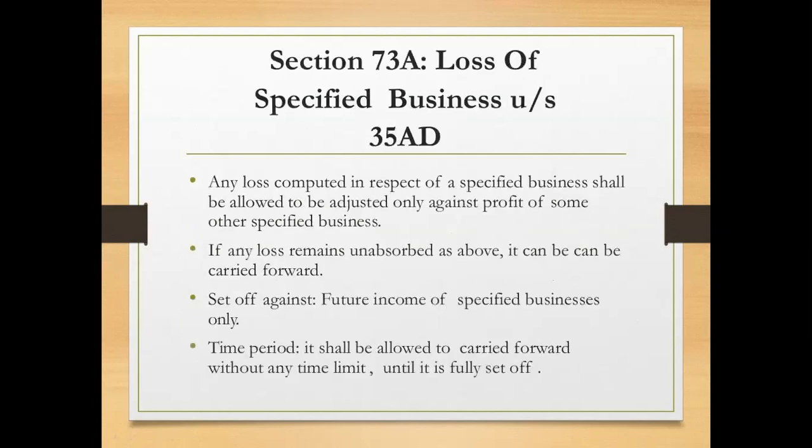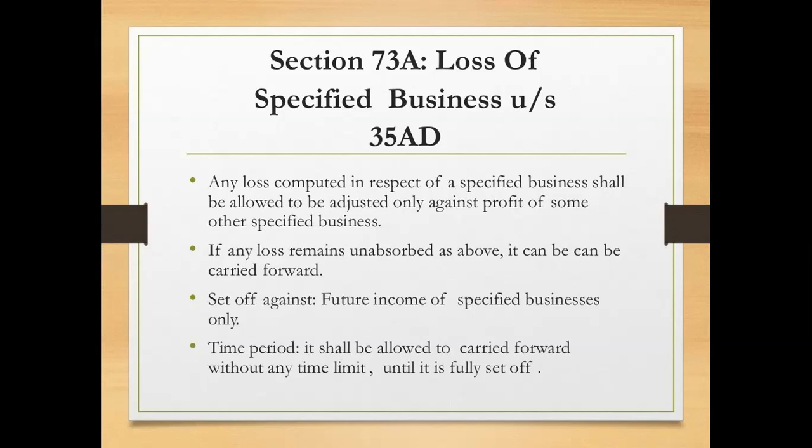And next we have section 73A, that is loss of specified business under section 35AD. Any loss computed in respect of specified business shall be allowed to be adjusted only against profit of some other specified business. So you can observe that any loss from the specified business can be adjusted only against other specified income. If any loss remains unabsorbed as above, it can be carried forward and set off against future income of specified business only.